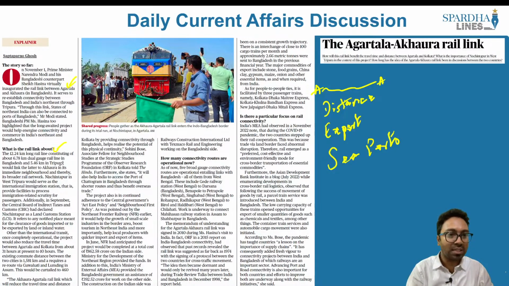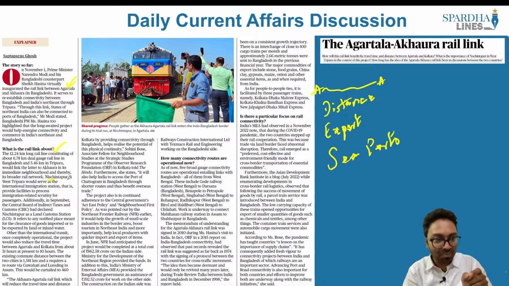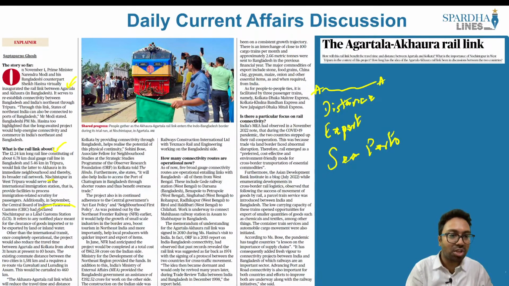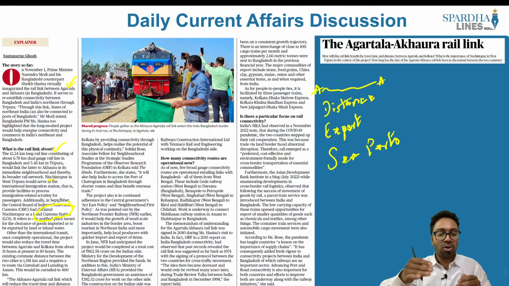This starts from Tripura. It links Akhaura in its immediate neighborhood, and we also have another place called Nischintapura. Remember, Nischintapura in West Tripura would serve as the international immigration station that will provide facilities of immigration related scrutiny, and additionally the Central Board of Indirect Taxes and Customs had declared Nischintapura as a land custom station. So Nischintapura happens to be the land custom station, and it refers to a notified place meant for clearance of goods imported or exported by land or the inland water.